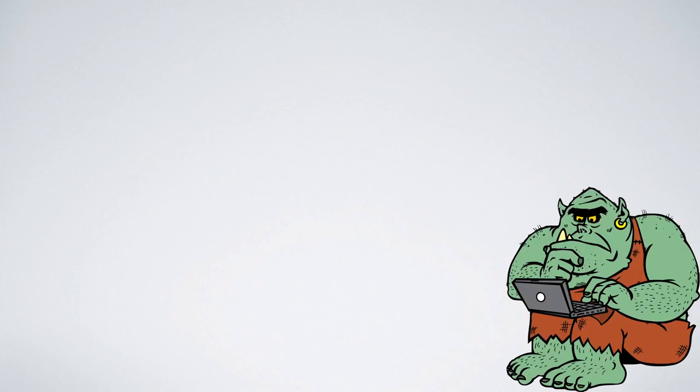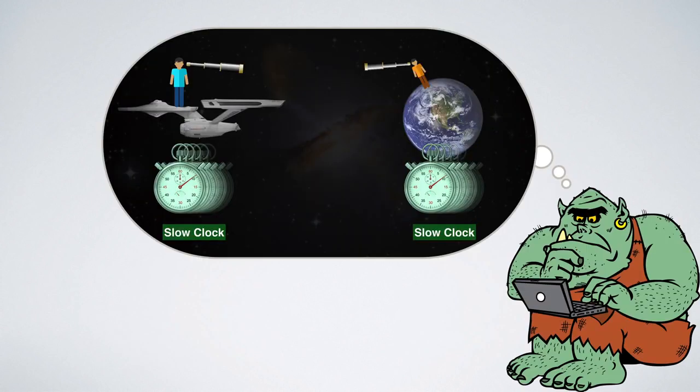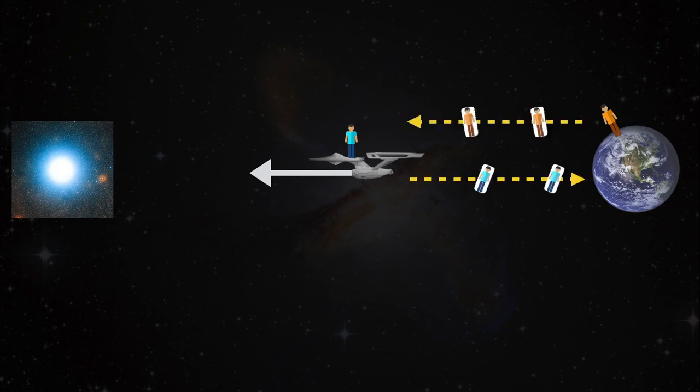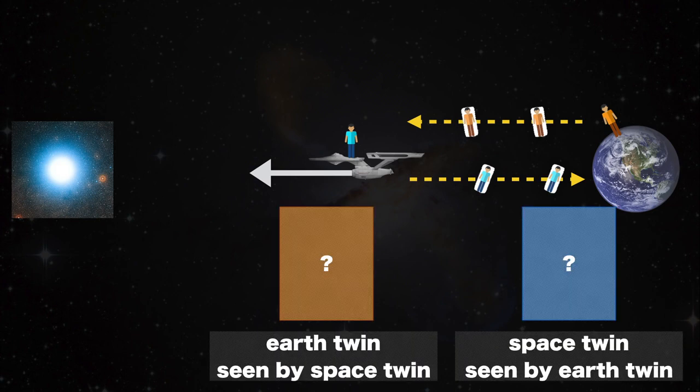Boom, solved. But Tom, you say, didn't you argue that they see each other aging slower than themselves because of time dilation? What if Space Twin and Earth Twin observe each other during the entire trip? How does this fit into the separate frames resolution? Let's say Space Twin and Earth Twin actually observe each other, which could be imagined as them sending each other a live stream of themselves. How does each twin see his sibling during the trip?